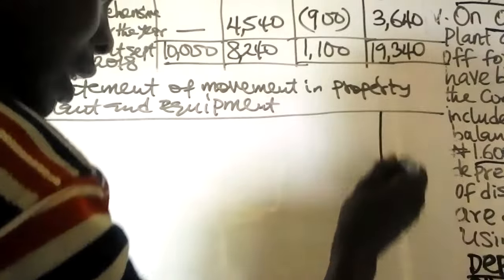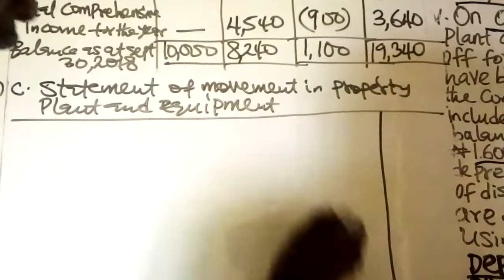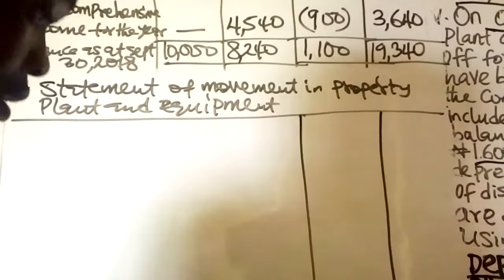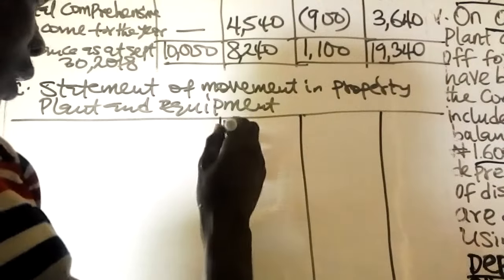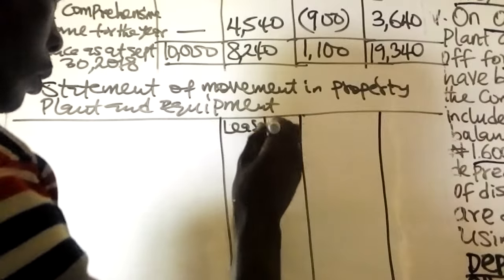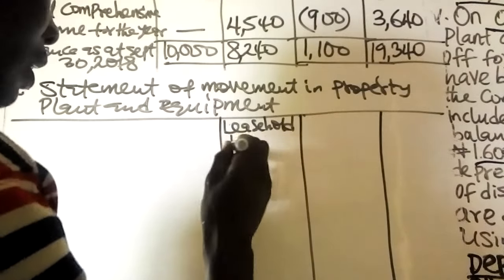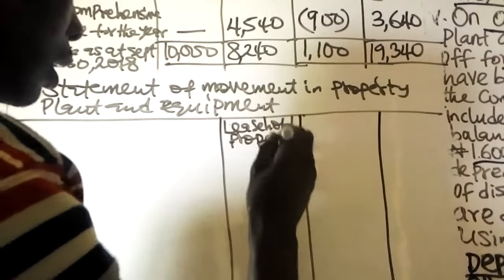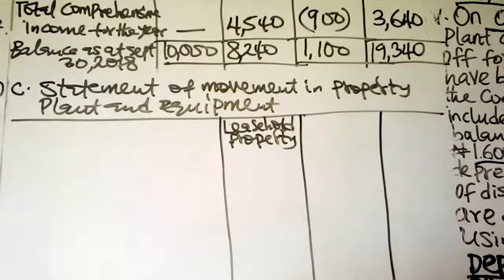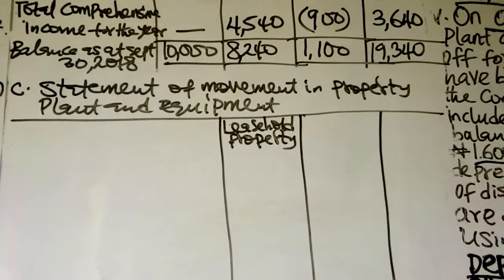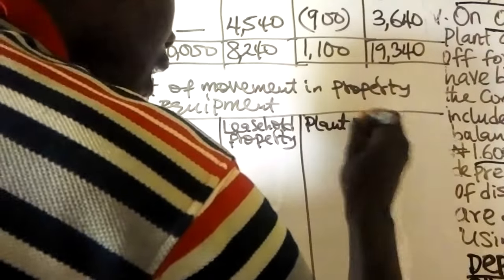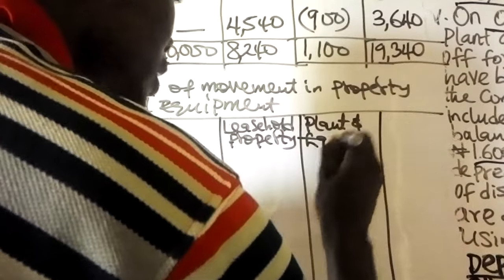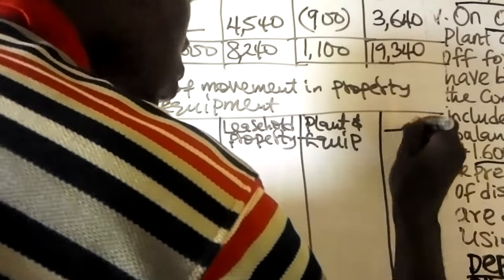So now let me create 3 columns: the first one for leasehold property, then plant and equipment, then total.